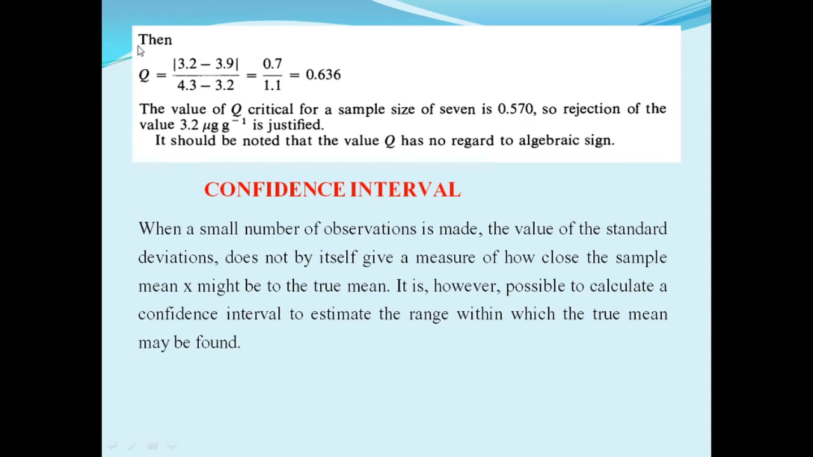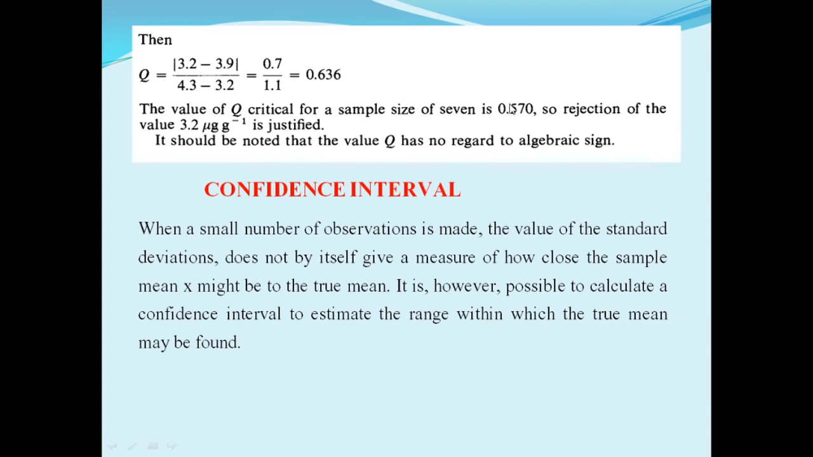The Q calculated value is 0.636. Here the Q calculated value is greater than the Q critical value, so the questionable value is rejected. The questionable value, that is 3.2 microgram per gram, is rejected because the Q calculated value is greater than the Q critical value. Do you understand? Q calculated is greater than Q critical.